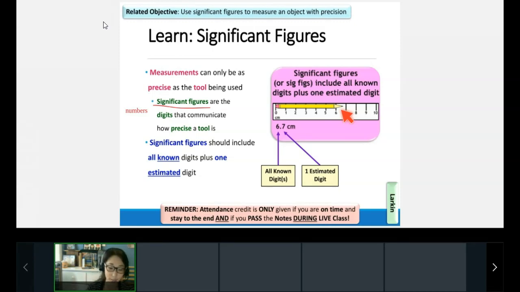The answer is actually up on the board. But yeah, 6.8 or 6.7, right? 6.6, right? A little bit more than half. So taking a look here, again, we include all the known digits, which in this case was just 6, plus an estimated digit, which in this case is 0.7 or 0.8 or 0.6. Okay, again, everyone might estimate a little bit differently. But that tells us that our ruler is precise enough where I absolutely know it's at least 6 centimeters, and I know that it's probably a little bit over half past 6 centimeters. Go ahead and give me a smiley face or an emoji in the chat box if that's beginning to make sense. All the known digits plus one estimated digit.